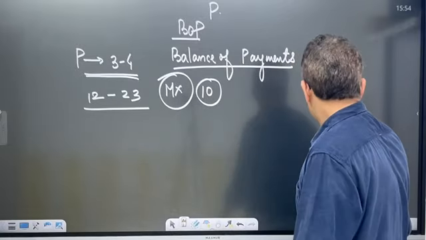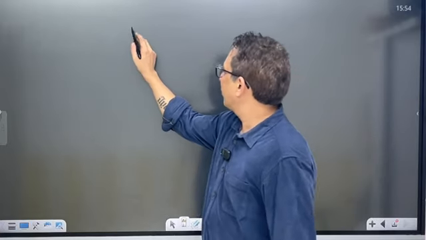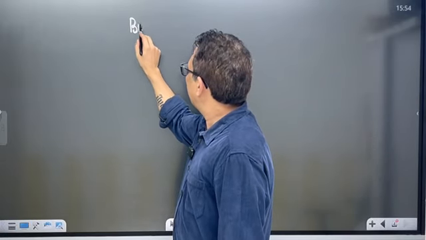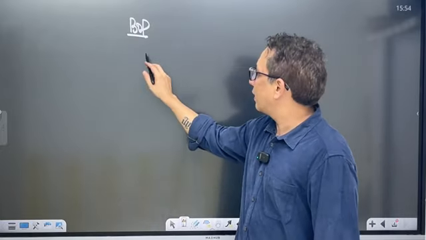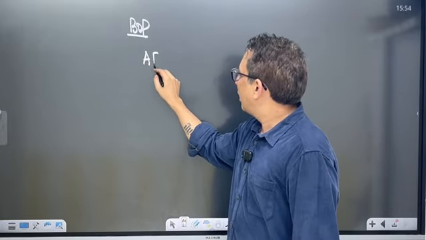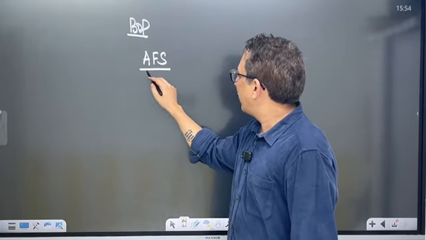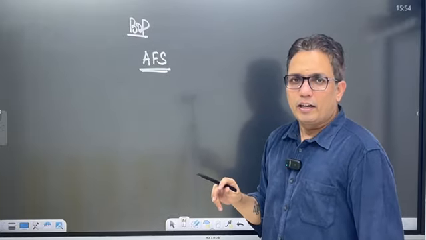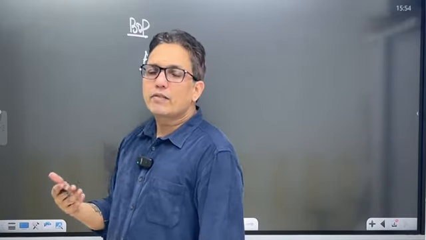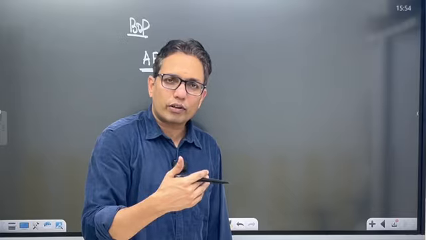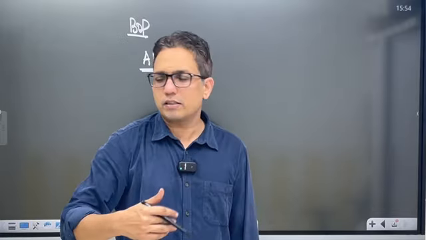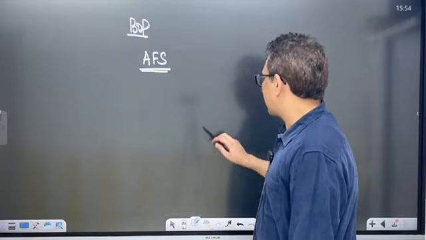What exactly is balance of payments? Balance of payment is an annual financial statement. It gives a record of all financial transactions between residents of a country and non-residents. What does this financial statement tell?